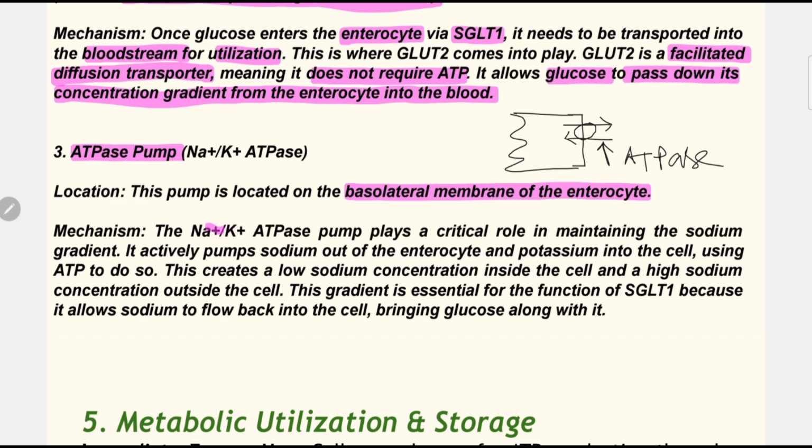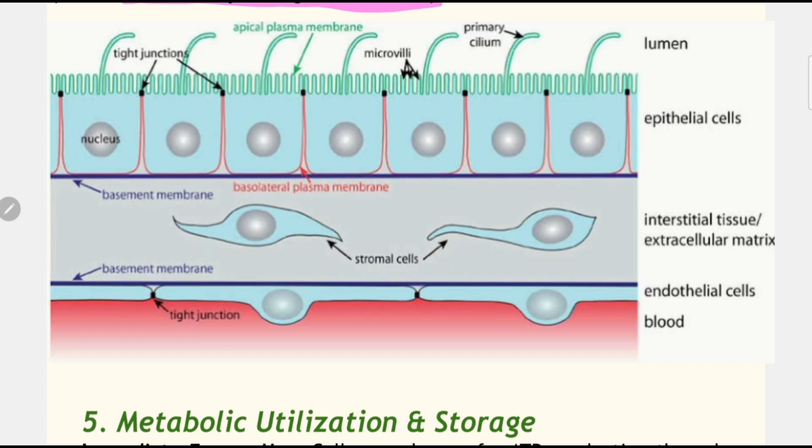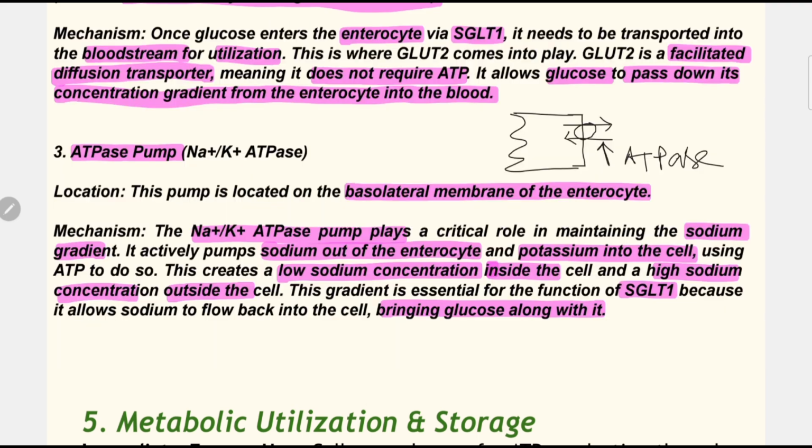Next, the sodium potassium ATPase pump plays a critical role in maintaining the sodium gradient. It actively pumps sodium out of the enterocyte and potassium into the cell, using ATP to do so. This creates a low sodium concentration inside the cell and a high sodium concentration outside the cell. This gradient is essential for the function of SGLT1 because it allows sodium to flow back into the cell, bringing glucose along with it.